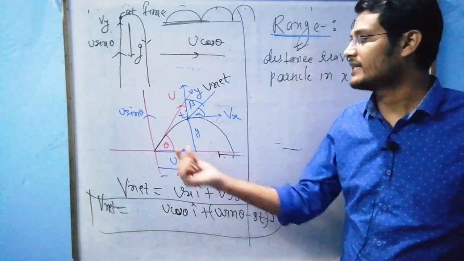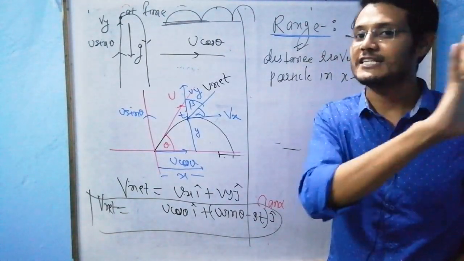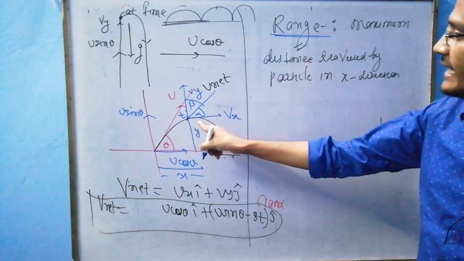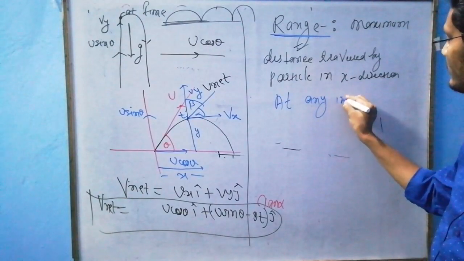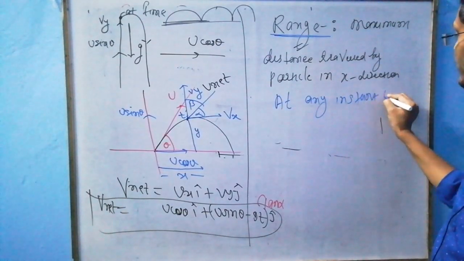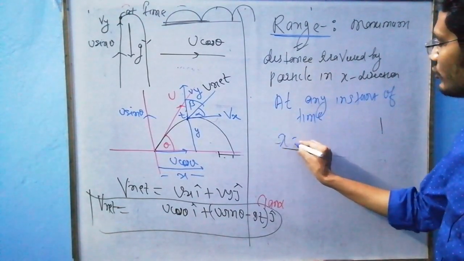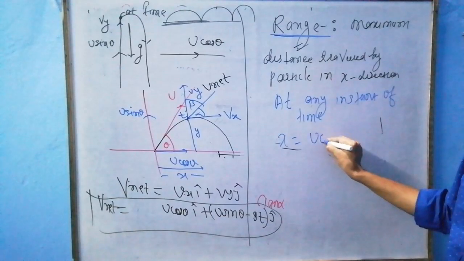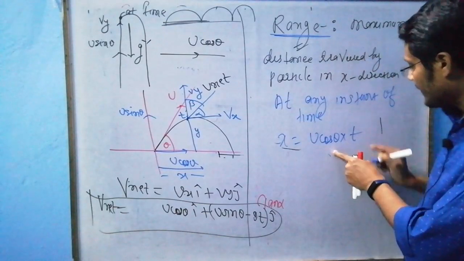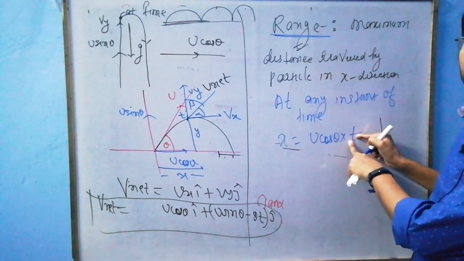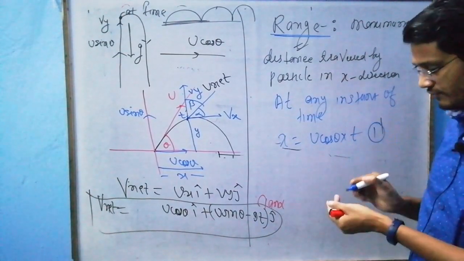That is my u cos theta. So at any instant of time, x is equal to u cos theta into t. If I am successful in finding the value of this time, then everything will be fine. This is my first equation. Fine.